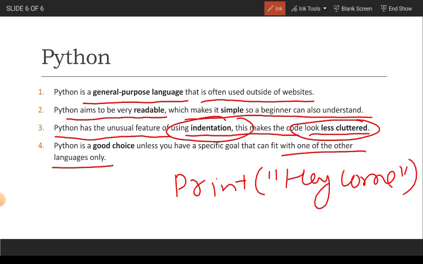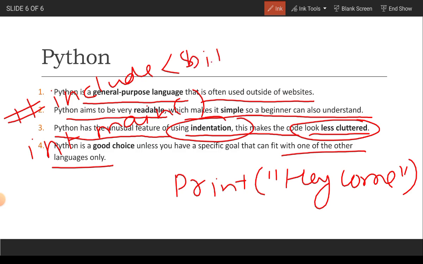come. But in another programming language like C++, we have to write the whole code: int main, and from above we have to write include stdio.h or bits/stdc++.h.